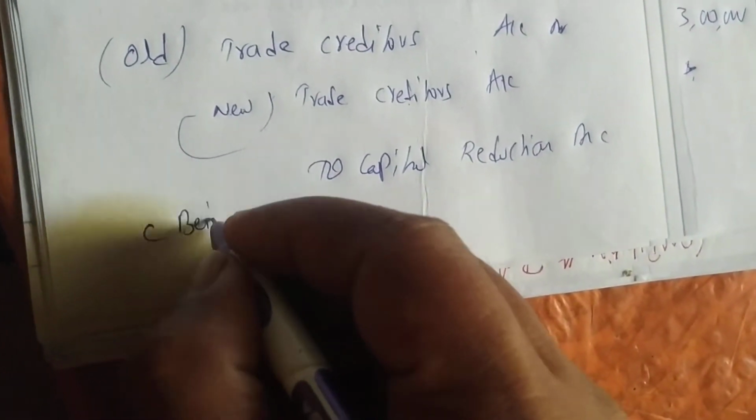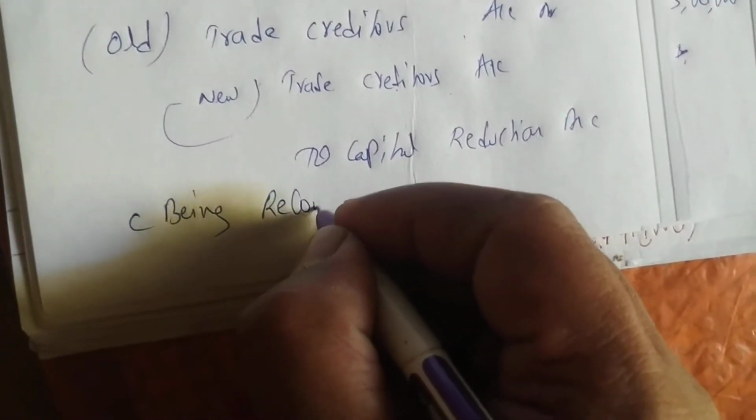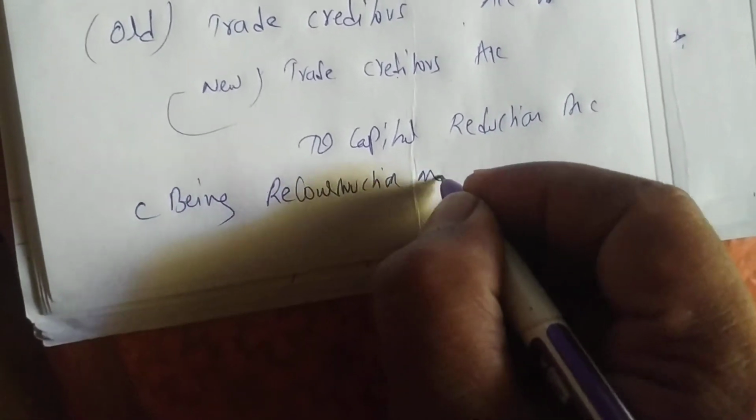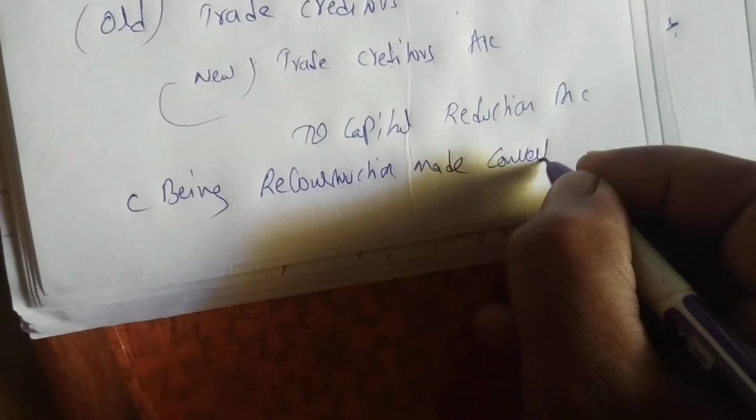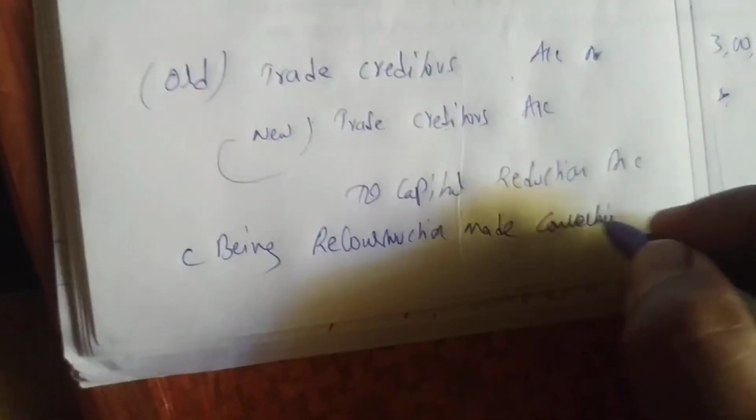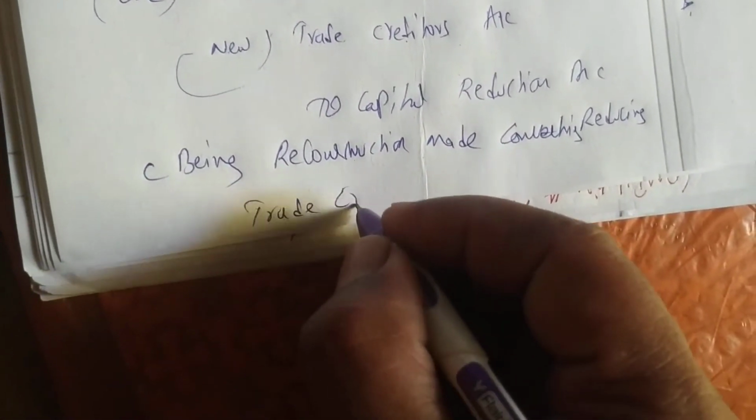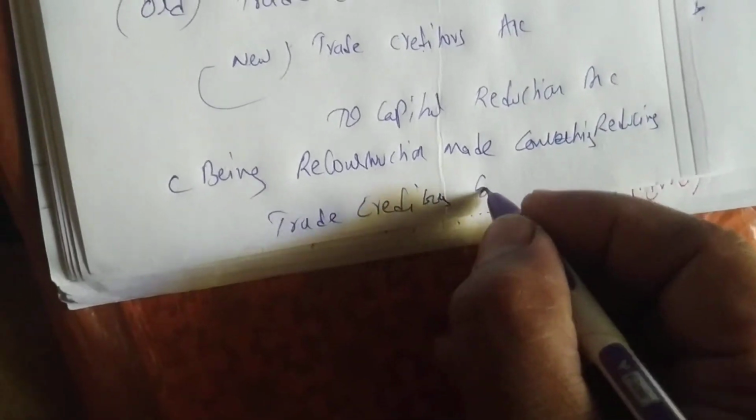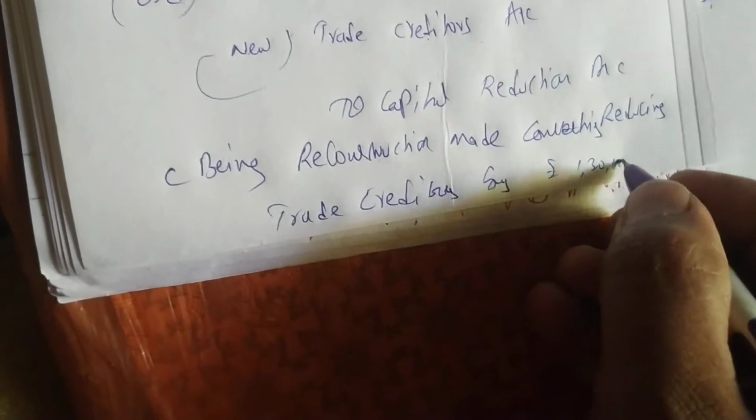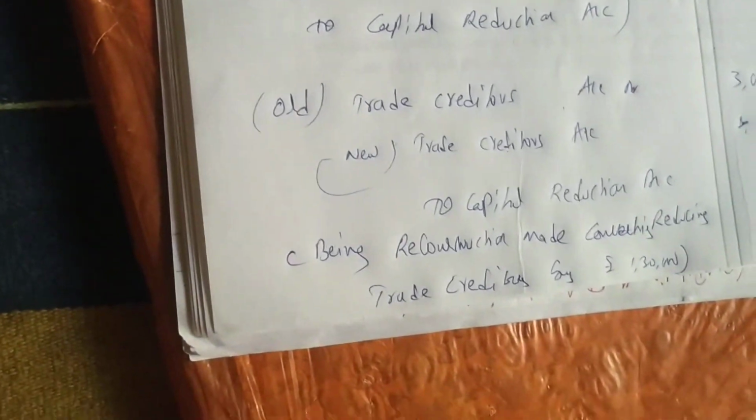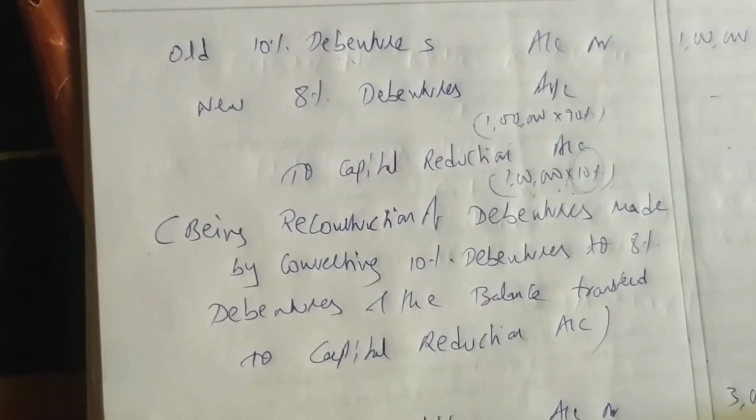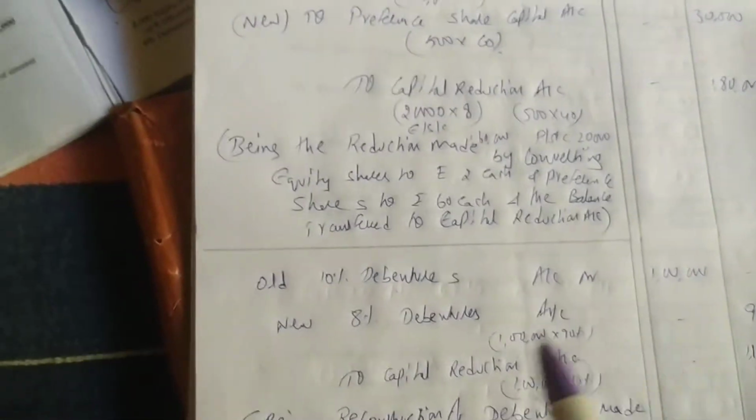So what we have tried to write as narration: being reconstruction made by reducing trade creditors by rupees 1,30,000. Again you have to write, and the balance transferred to capital reduction account. Okay, so we have reduced equity share capital, preference, we have reduced debentures, we have reduced trade creditors, and one more we have to do: appreciate the value of building also.